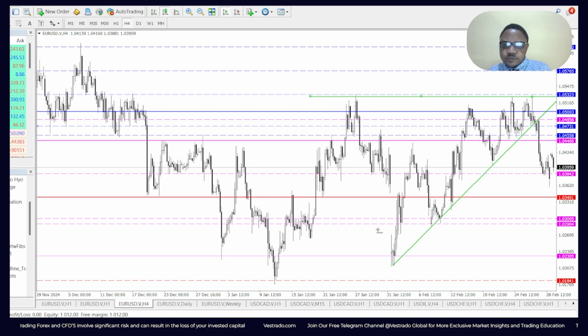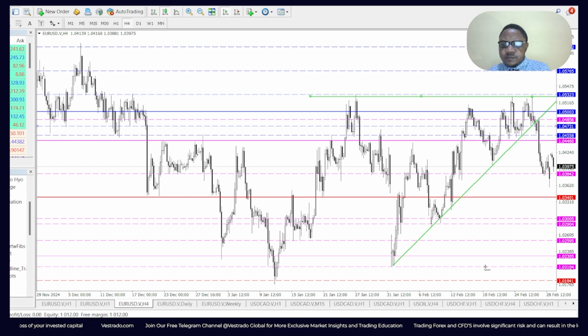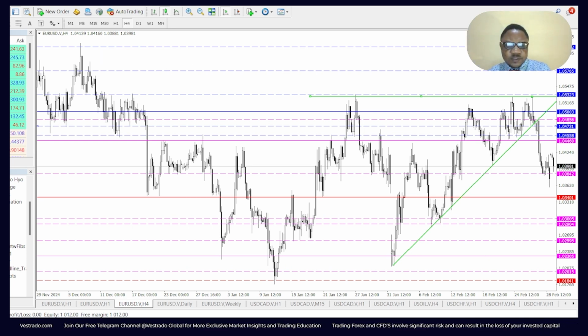Okay, and if we're trying to be conservative, we could as well touch this common swing low right here, 1.0259. Now, if it breaks past 0230, the next most likely target could be 1.0184, or 1.0200. Now that's for the Euro USD.